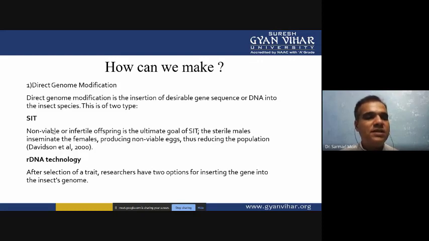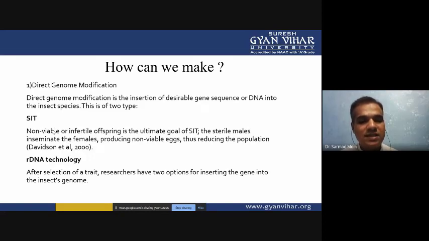The first step is direct genome modification, which is the insertion of a desirable gene sequence or DNA into the insect species. This happens in two steps. In the first, SIT, non-viable or infertile offspring is the ultimate goal. The sterile males inseminate the females, producing non-viable eggs, which can't produce any organism, so we can easily control the population.